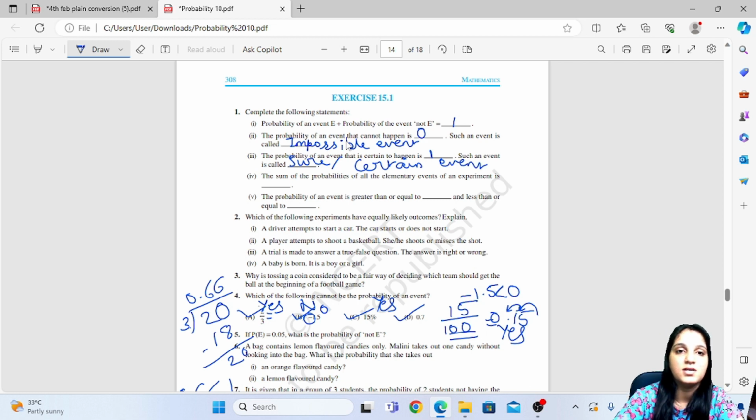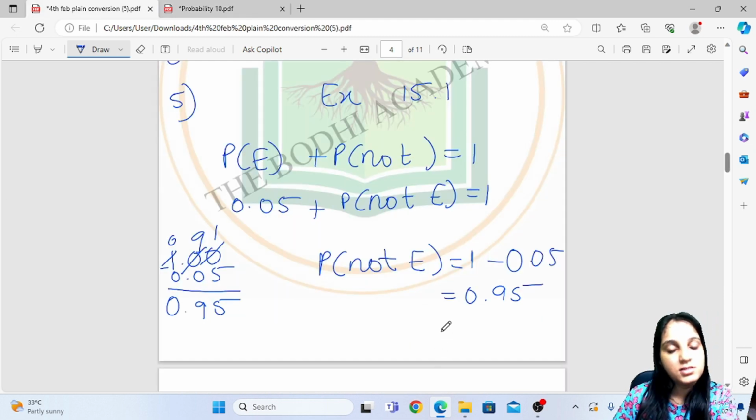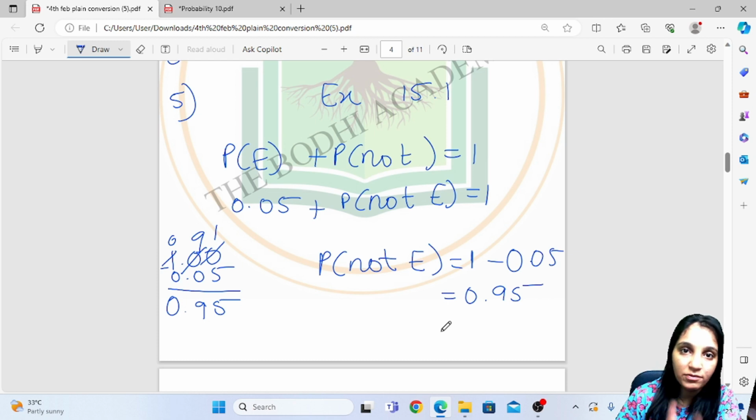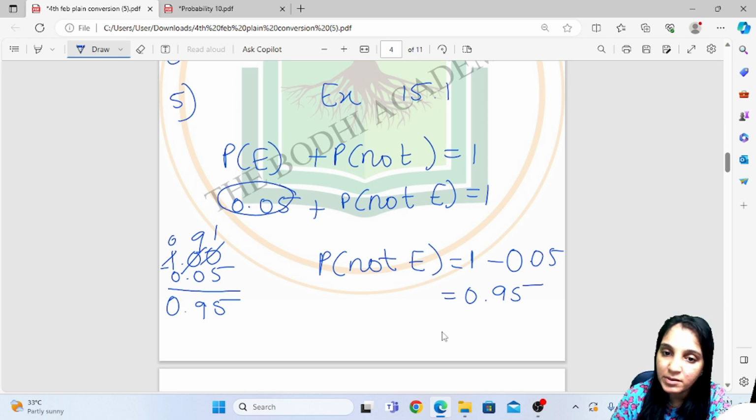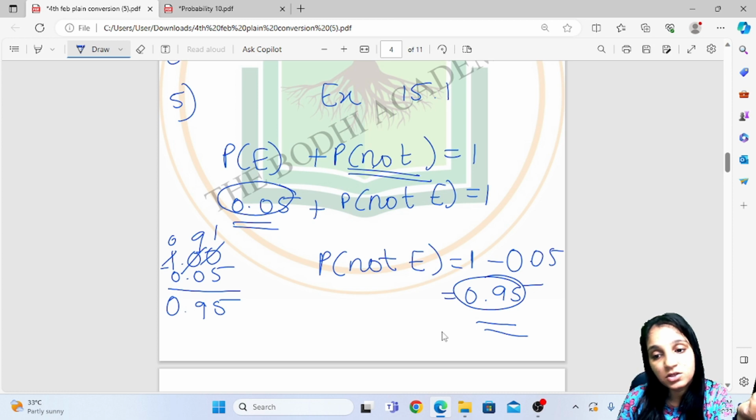Okay, now see here, fourth question. The sum of the probabilities of all the elementary events of an experiment is here. Now here you have probability of an event and probability of not an event. One probability is 0.05 and the other probability for this is 0.95. So always 0.05 plus 0.95 will be 1.